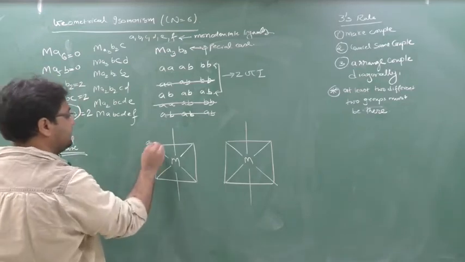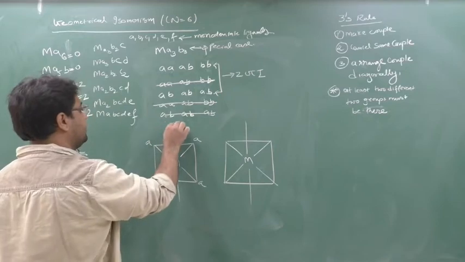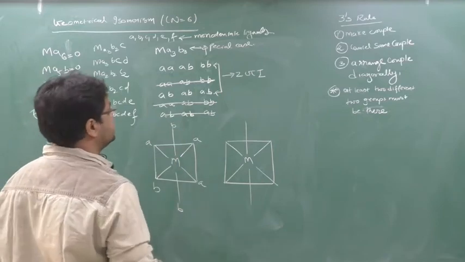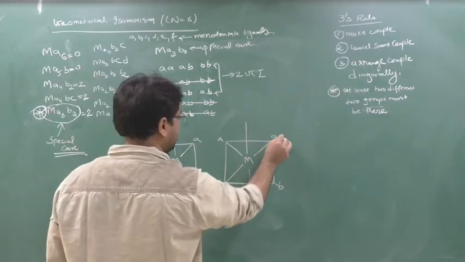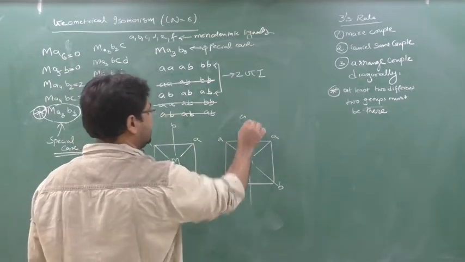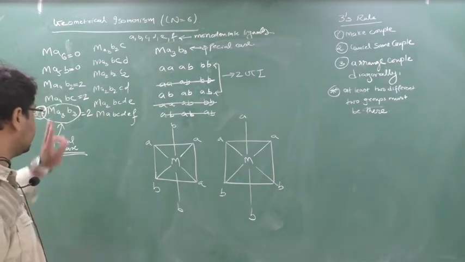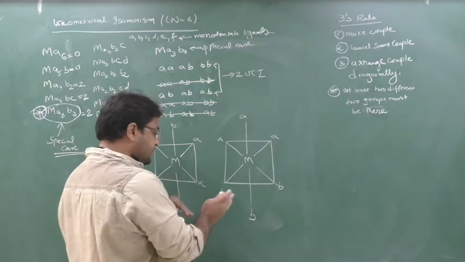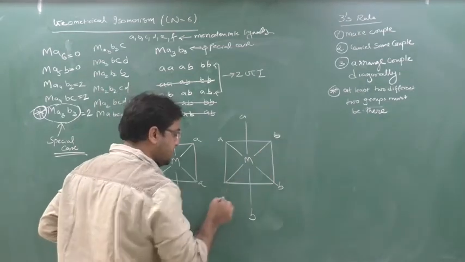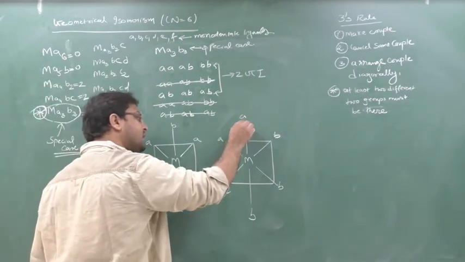So here AA, here AB, and here BB. Next is AB, AB, and AB. Okay, you will do in this way. But what is the trick? What is the special case? What is the change here? In this AB, just you replace with A here, B here, and A. Just replace it. So you can see here, you will arrange here in this way.